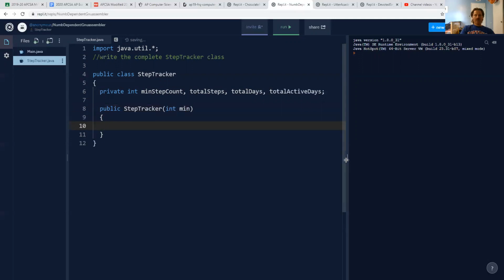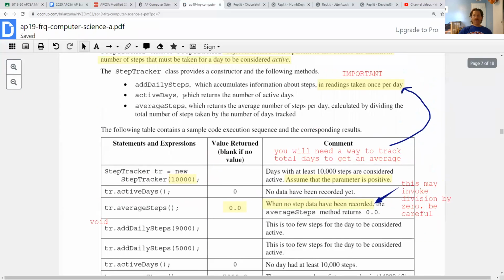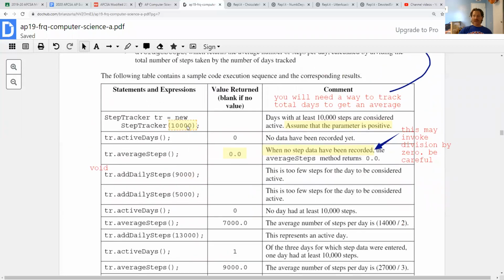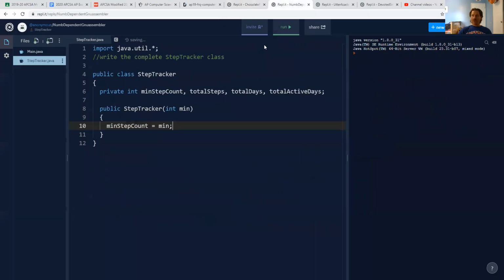So in terms of what's being passed as a parameter in, it's only the min step count value. Now, if you're wondering, well, wait, how does he know that? Well, again, it was pretty clear in the directions. Look, when they made a step tracker, they only gave it one number, and it's just that minimum step count. Now, nowhere in this problem does it say that in addition to that value that I need 3 instance fields. I had to sort of deduce that from just reading about what a step tracker is, what its capabilities are, what kind of things can it do.